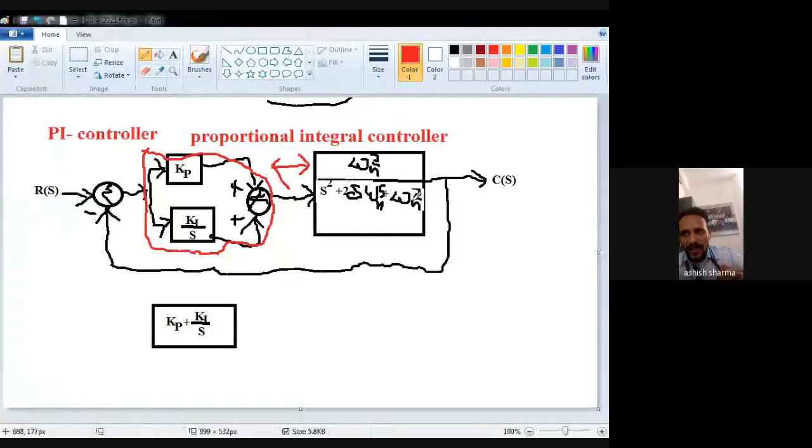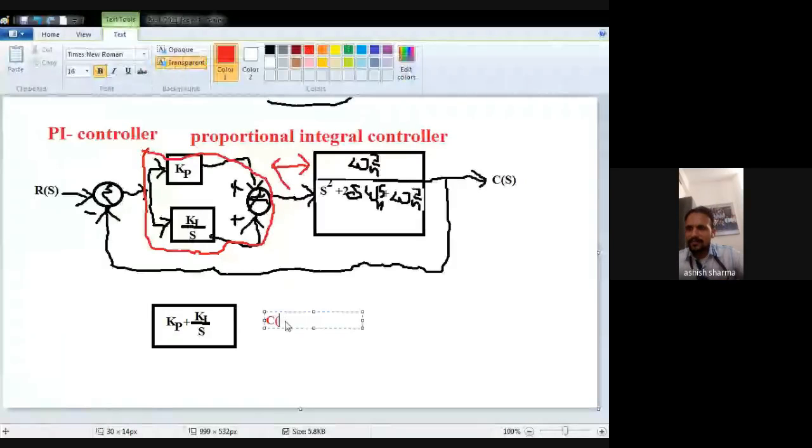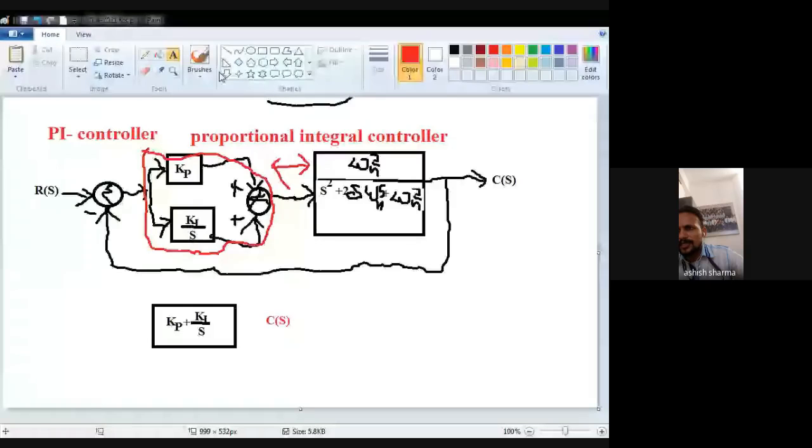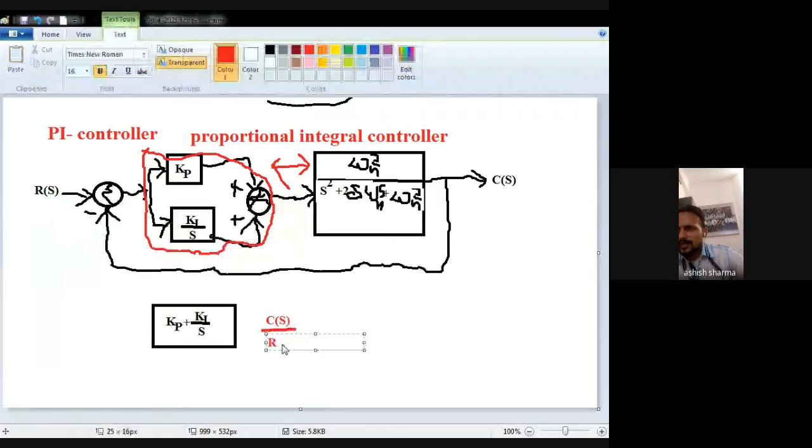And in feedback, there is unity feedback. That's why what will be my C(s) by R(s)? I know that C(s) by R(s), which is known as the transfer function, can easily be found with the help of the block diagram reduction technique. Feedback rule: C(s) by R(s) is equal to forward gain.